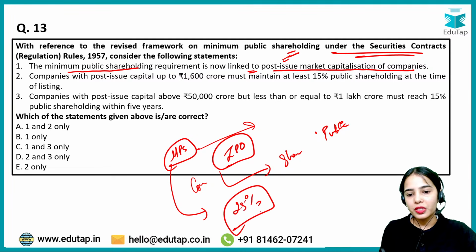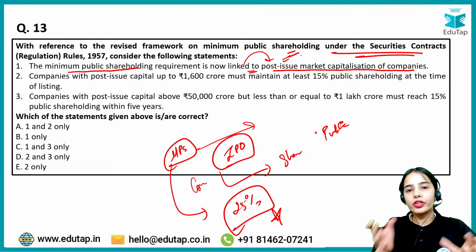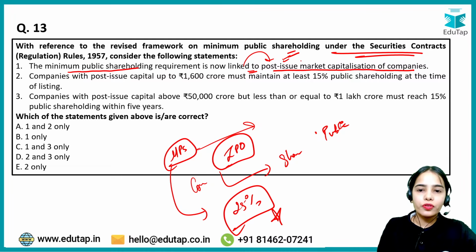That means 25% is the minimum that has to be provided to the public. But there are different timelines that can be followed. So the minimum public shareholding requirement is now linked to the post issue, that is after the first time listing of the company in the market. So post issue market capitalization, the market value of the company.